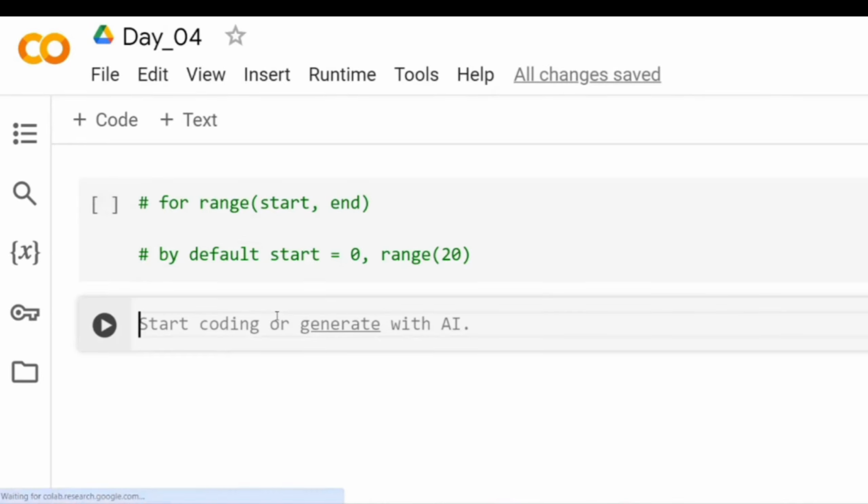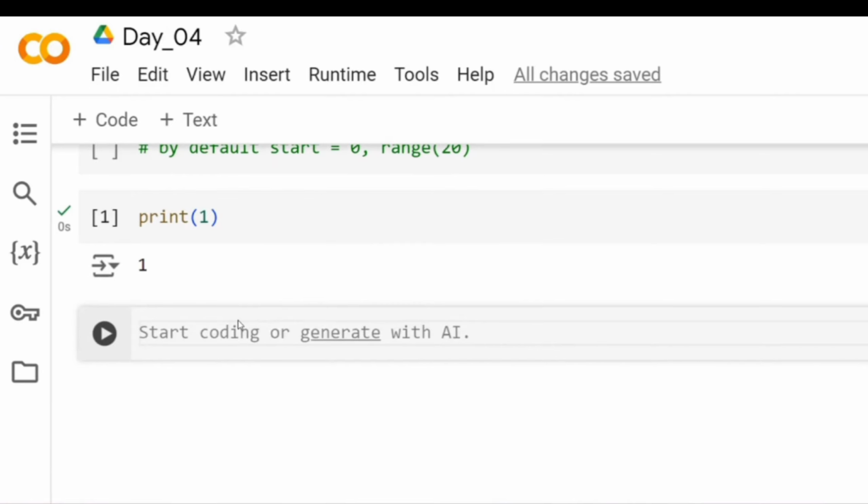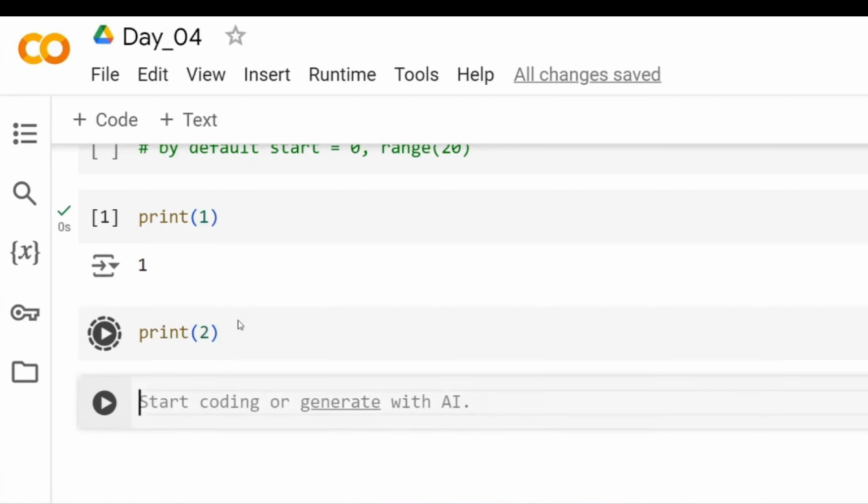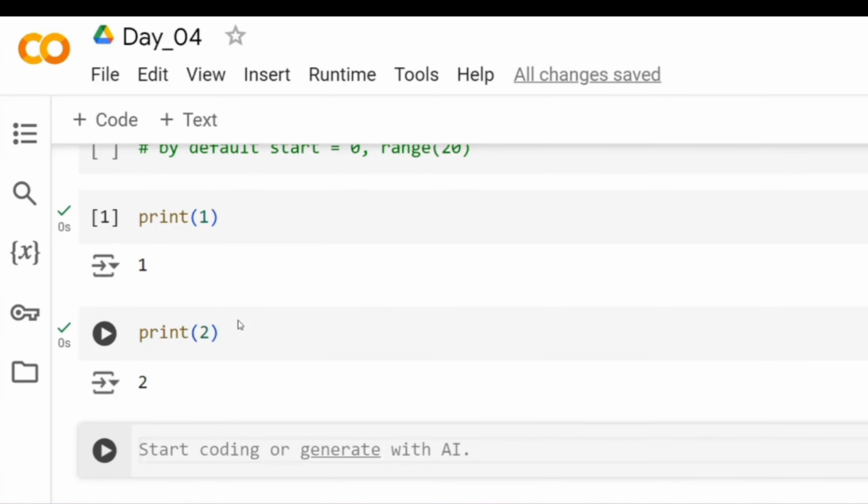Now for example, let's say I want to print numbers between 1 to 10 using a for loop. Let's see how we do that. Manually, you do print of 1, run it, then print of 2, then run it. So you do it 10 times. Now instead of doing it 10 times, let us see how we can use a for loop.